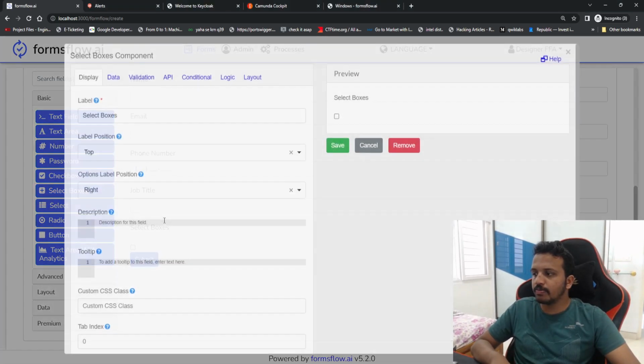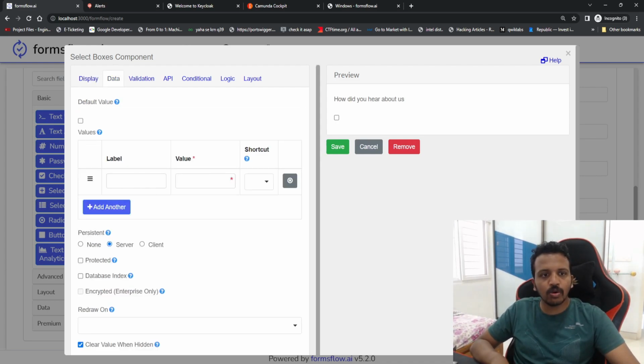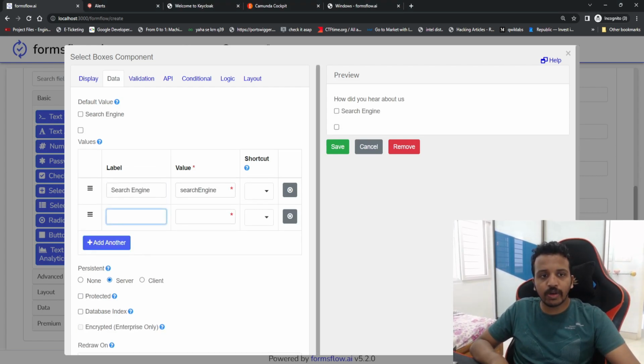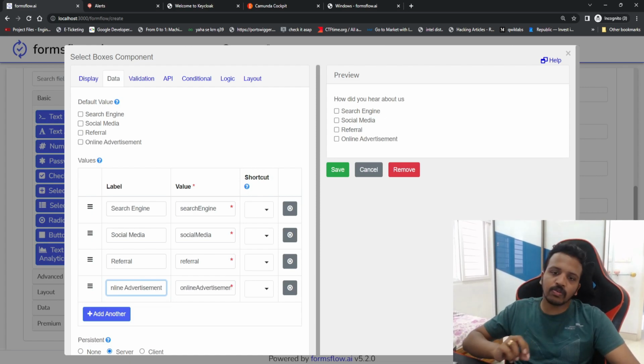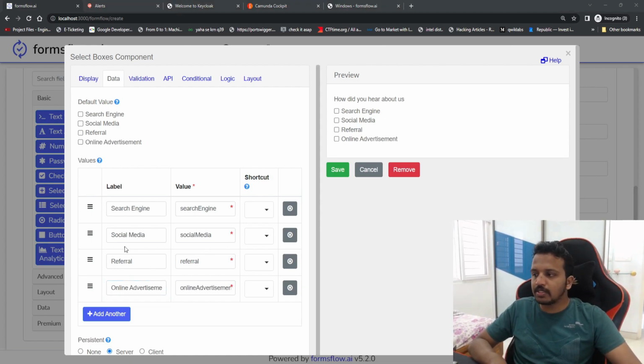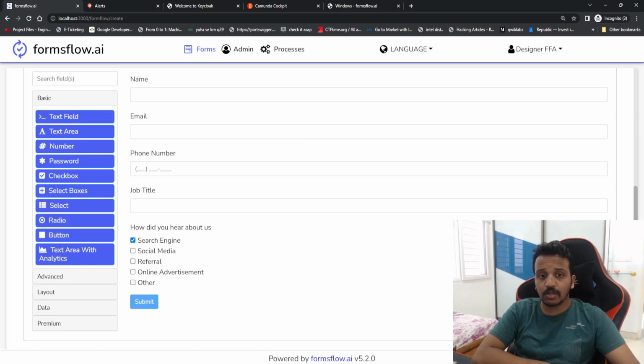So I'll go here and say this is your question, and in the data let's give some options. So I can say did you find it by searching, or add another, did you find it on social media. Alright, let's give a few more options. Did you find it via some referral, or did you find it via some advertisements? And finally, which we should always follow, is the other option. So let's give the final one as well, and let's see the default value. Let's select search value, and this is how it is going to look. So we'll just save it, and we have this.